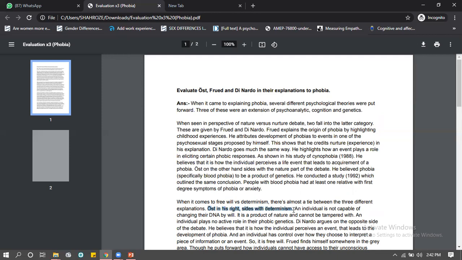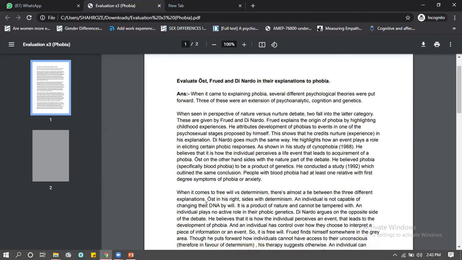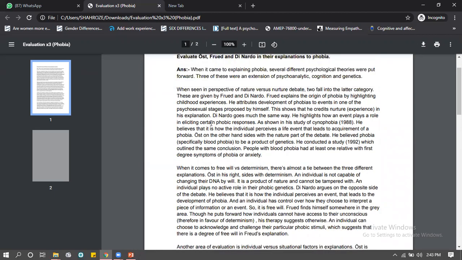So whenever you write this, make sure it says Proust et al. The date will be written, right? 1989, something like that. Proust et al. 1989 sides with determinism. So when you write Proust et al. 1989, it means you're referring to the study. Just by writing Proust, you're targeting the person, and we don't want to target any individual. We want to target the research that they have. So please, the researchers' names and dates must be remembered. Otherwise, this is not going to work.